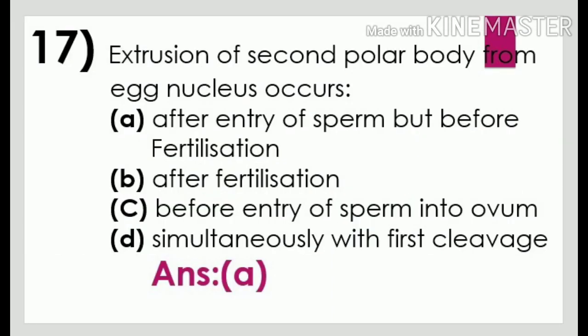Next question. Extrusion of second polar body from egg nucleus occurs. Option A, after entry of sperm but before fertilization. Option B, after fertilization. Option C, before entry of sperm into ovum. Option D, simultaneously with first cleavage. Option A, after entry of sperm but before fertilization is the correct answer.